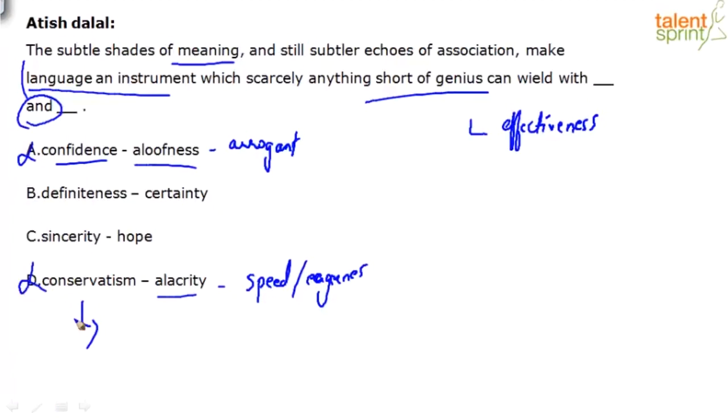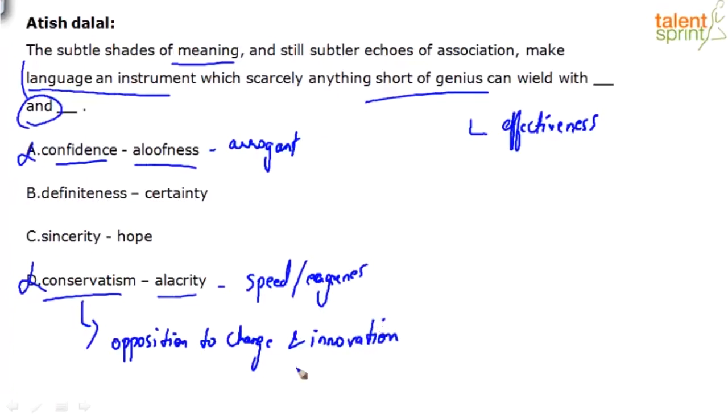In fact, Deepak, we should have eliminated this along with A, probably because you did not know the meaning of this word. Conservatism. Language is definitely not a conservatism thing. Let's understand, conservatism is something that is in opposition to change and innovation. But the genius of language is only because it is able to innovate and change.